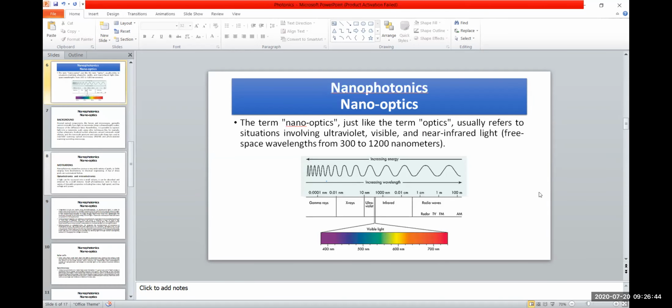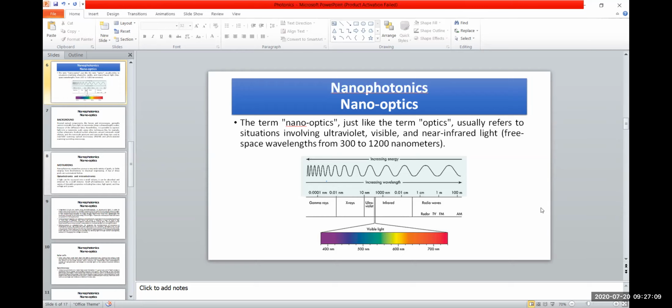This is the EM spectrum. You guys already know about this spectrum. This is the whole band: the visible, ultraviolet, X-rays, and gamma rays on the left with increasing energy, and on the right-hand side infrared and radio waves with decreasing energy and increasing wavelength. On the left side the wavelength is decreasing and energy is increasing.